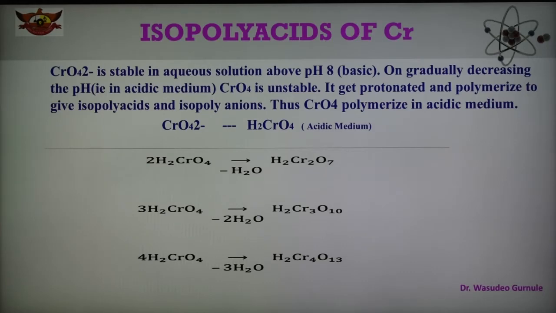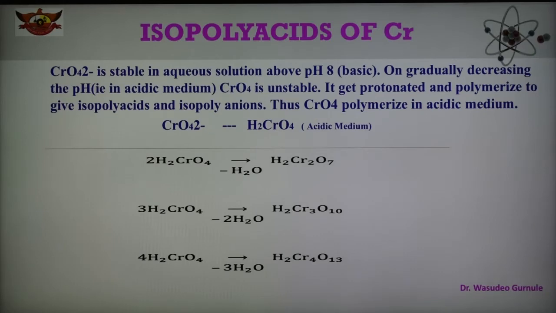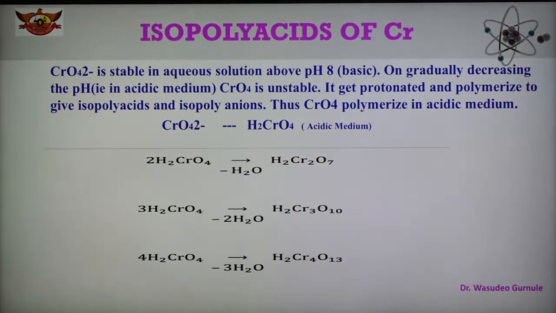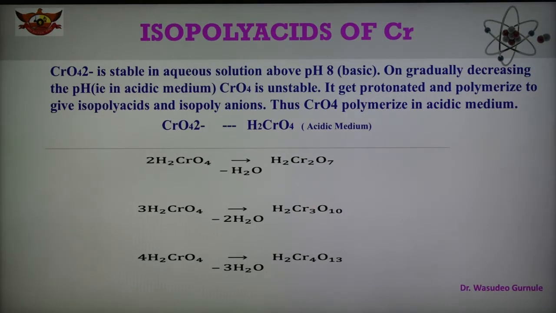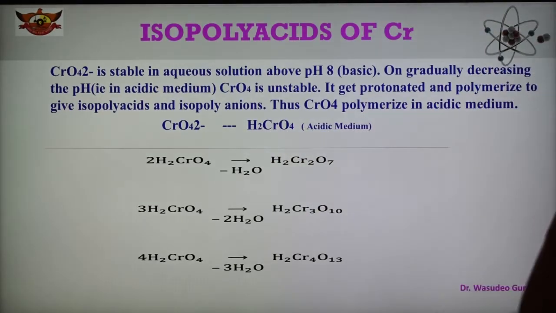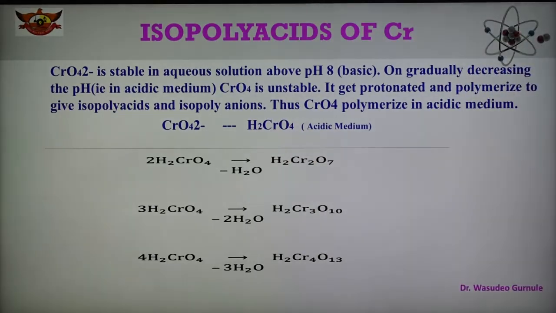So here are given some reactions. CrO4 polymerizes in acidic medium. This is the reaction in acidic medium: CrO4 2- forms H2CrO4. So this ion gets protonated in the acidic medium and forms this H2CrO4 compound. The 2- charge was there, now it is neutralized. H2 is there, 2 H plus and CrO4 2-.